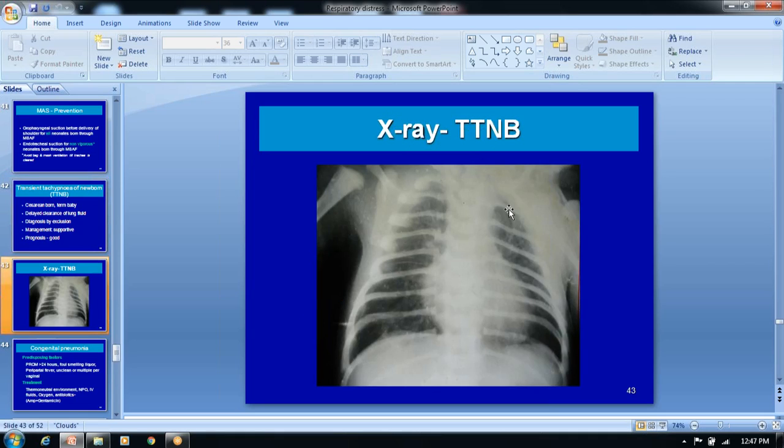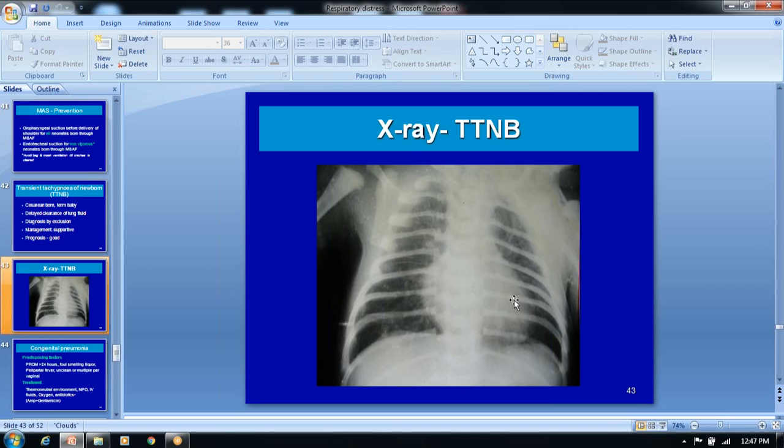And this is the chest X-ray. If you take the TTNB, the hyperinflation is there. The intercostal spaces are more, and the lower areas are darker when compared to the upper zones of the lungs. And there is a mild cardiomegaly in TTNB. I am showing some of the X-rays to help you understand this.